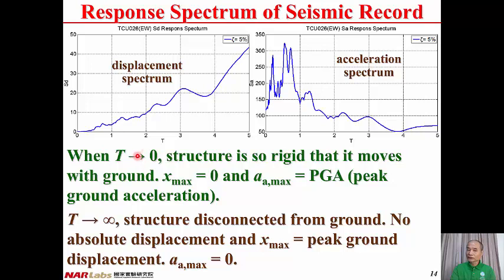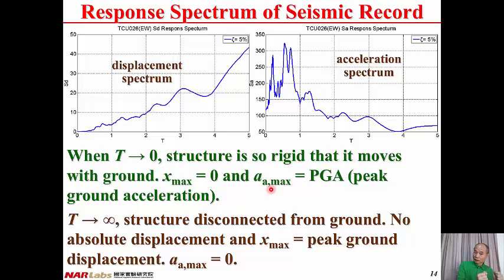When T tends to 0, where T is the vibration period of the structure, when T is very, very small, that means the structure is so rigid that the structure moves with the ground. Since the structure moves with the ground, there is no deformation in the structure. The relative displacement of the structure equals 0, therefore the peak relative displacement of the structure equals 0.